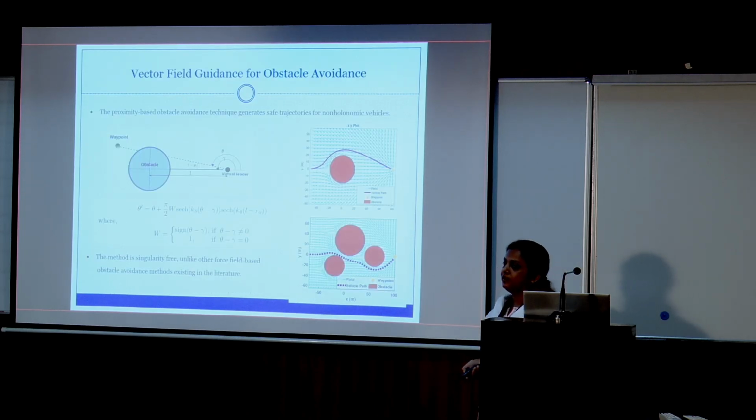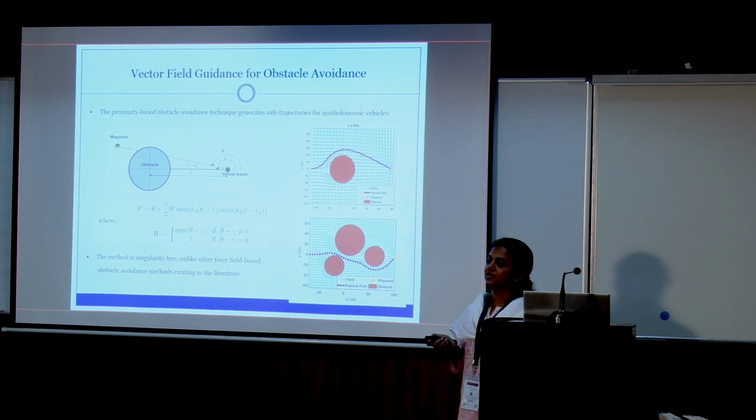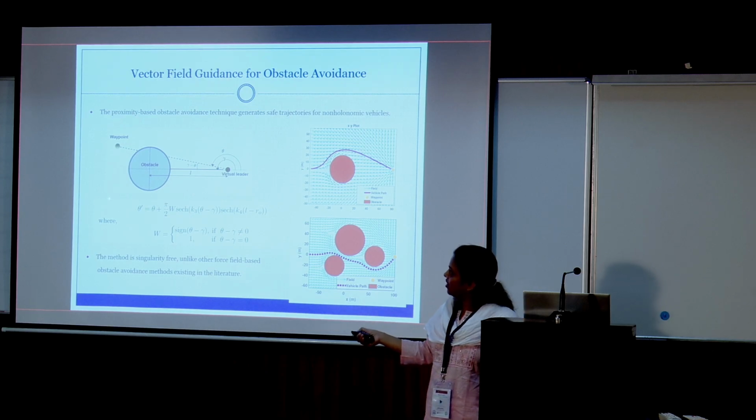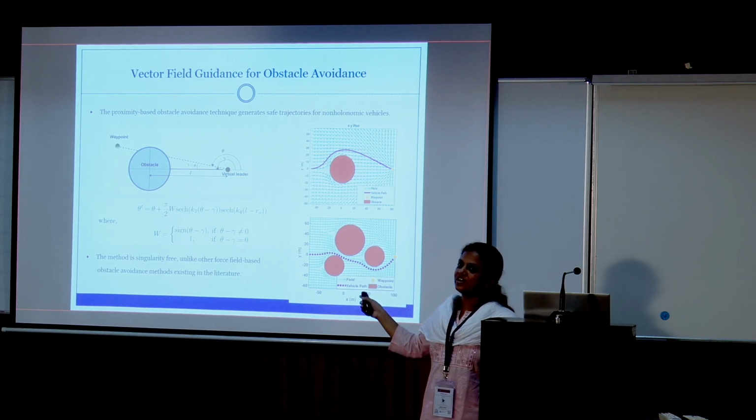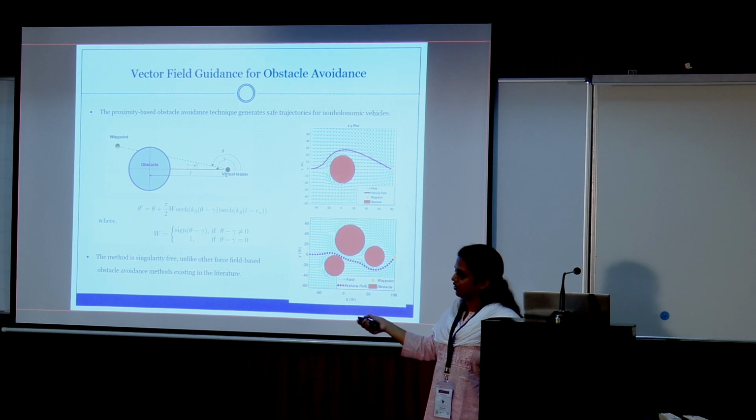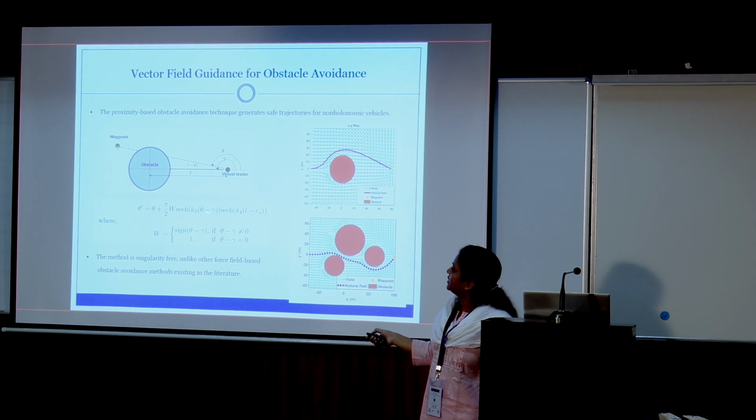Okay, so with this vector field work, the advantage is that obstacle avoidance can be easily incorporated. See, if we construct this kind of function, this is the orientation of the vehicle. Okay, this is the UAV. I have written here virtual leader because the work is done for a formation, but the work is applicable for a single robot also. So the function is like that. The sech hyperbolic function is used.